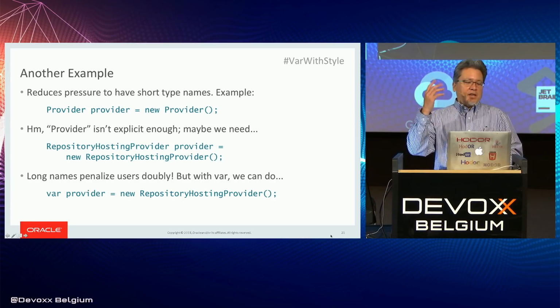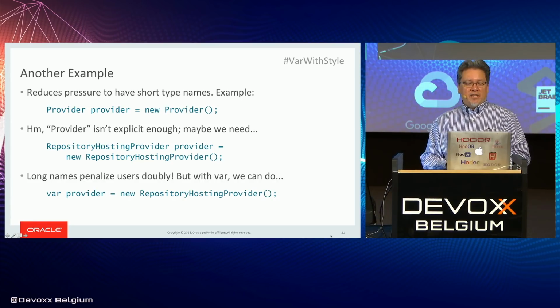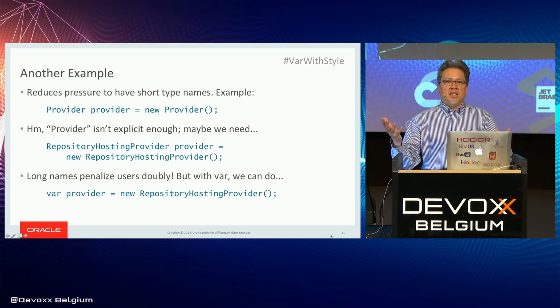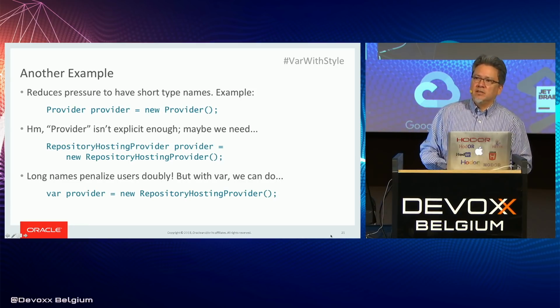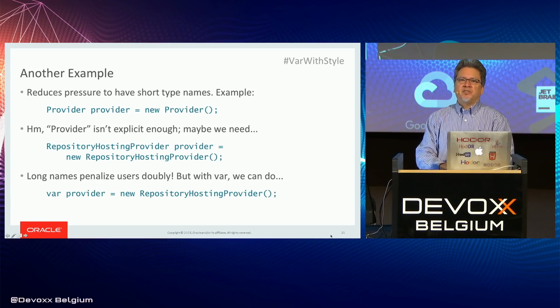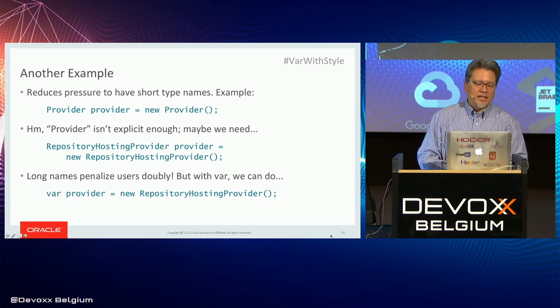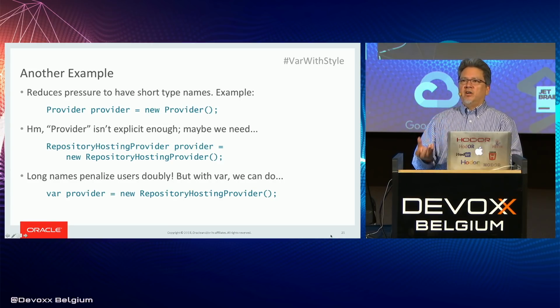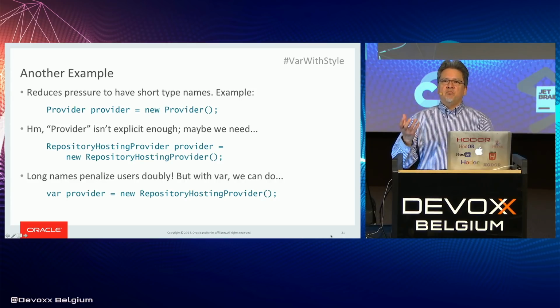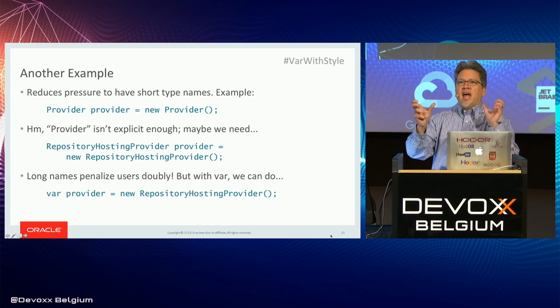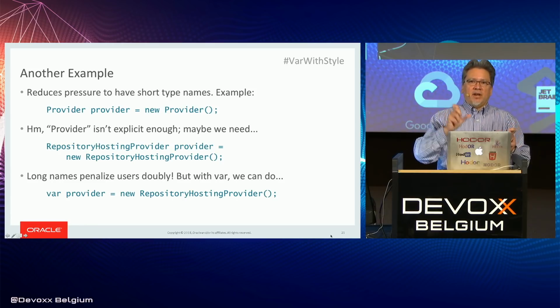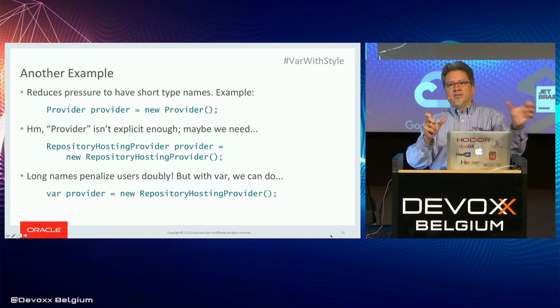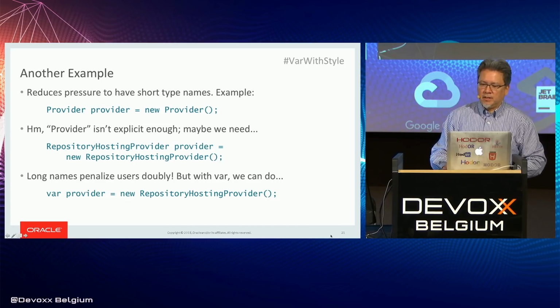But if we have var, you can just say var provider equals new repository hosting provider. Oh, I know exactly what that is. And I'm just going to name my variable provider and then use it, because in the context I'm in, I know I'm dealing with repository hosting, so that's fine. So what var allows you to do as a library author is choose better names for your classes, because you're not penalizing the users of your classes by having them write redundant declarations for the variable and also have the same name appear on the constructor.